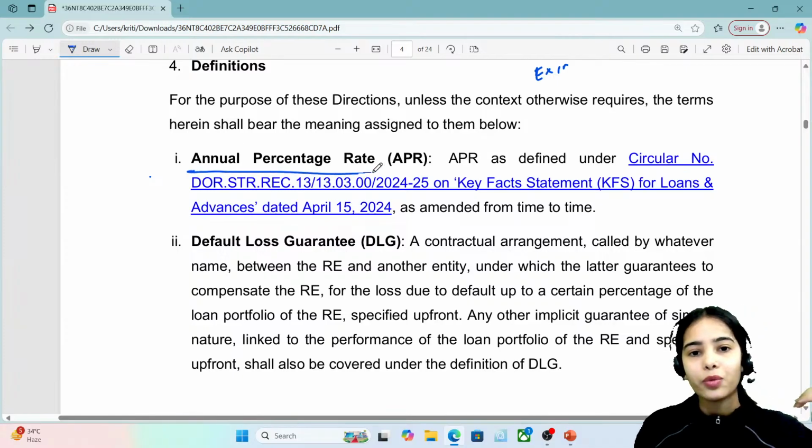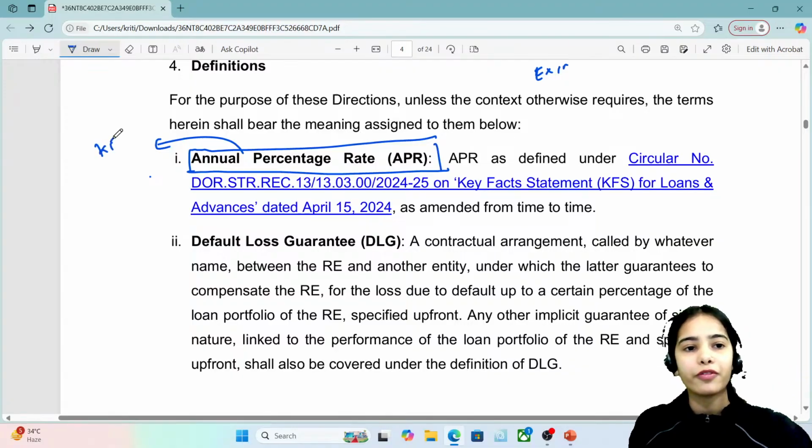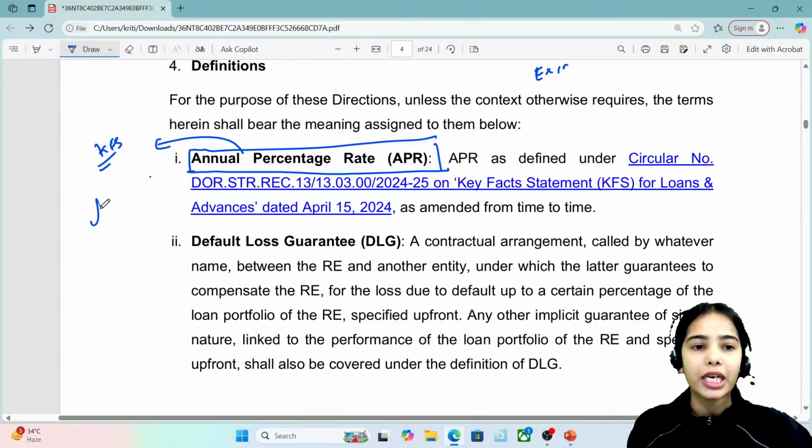So, annual percentage rate. Let's understand the definition. We have discussed this when we were discussing the key fact statement. The annual percentage rate is the annual cost of borrowing for the borrower.